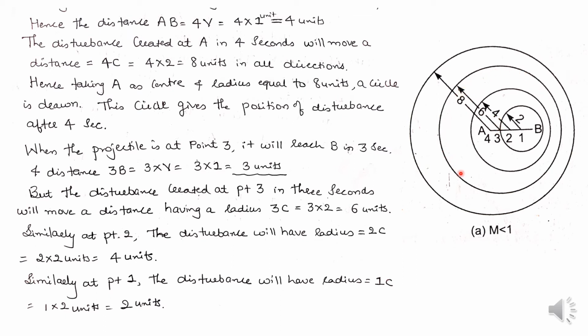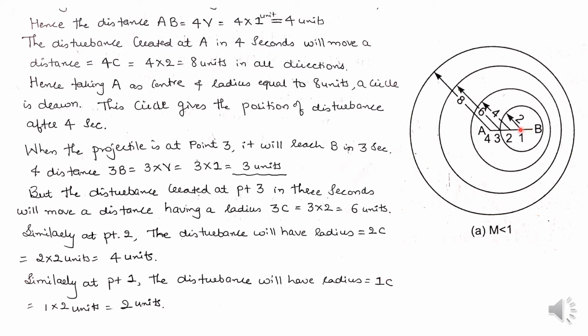Next, when the projectile from 3, after 1 second, reaches point 2, it requires 2 seconds to reach from point 2 to point B. That means 2B is equal to 2V, which is 2 into 1 unit, equal to 2 units.